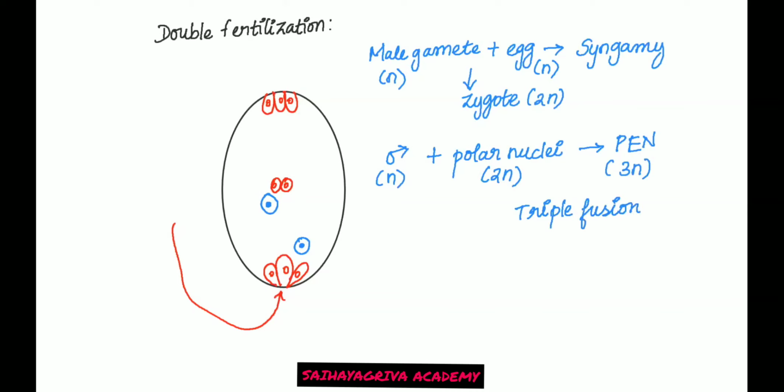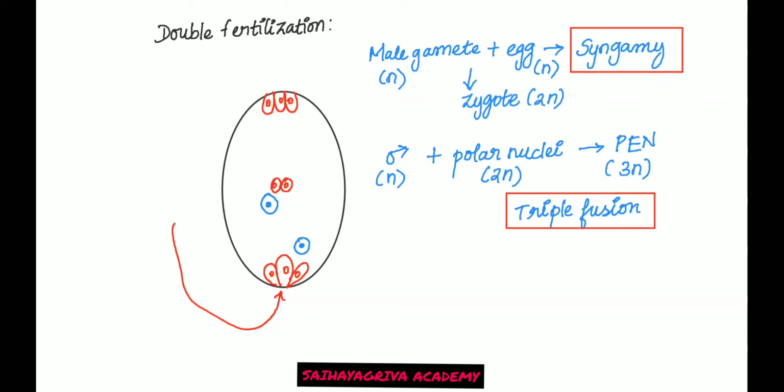So there is triple fusion as well as syngamy occurring. So two male gametes, one fuses with the egg, one fuses with the two polar nuclei. So there are two kinds of fusion, two kinds of fertilization events occurring within the embryo sac.